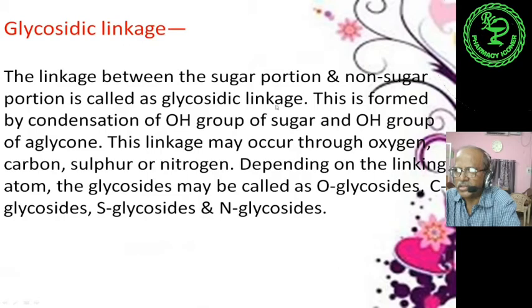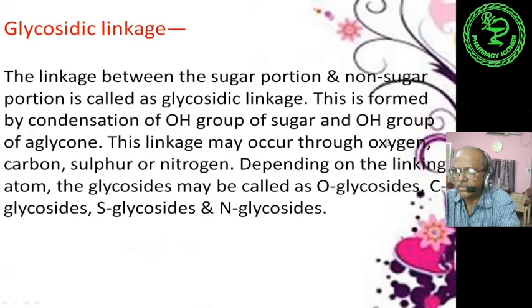Because of the presence of this linkage in glycosides, it is called a glycosidic linkage. It is formed by condensation of the OH group of the sugar and the OH group of the aglycone or genin portion. This linkage may occur through oxygen, carbon, sulfur or nitrogen.